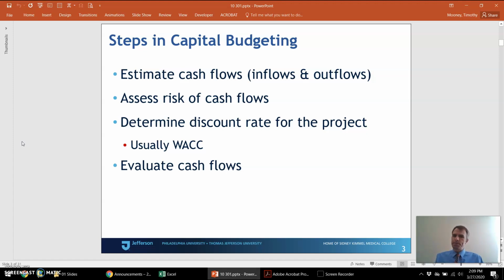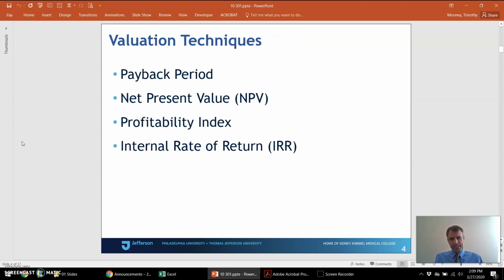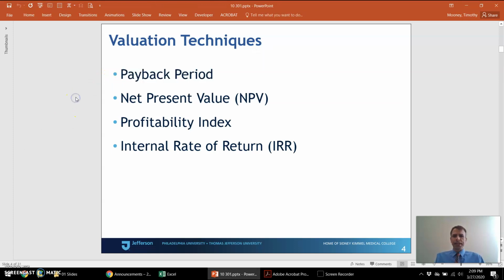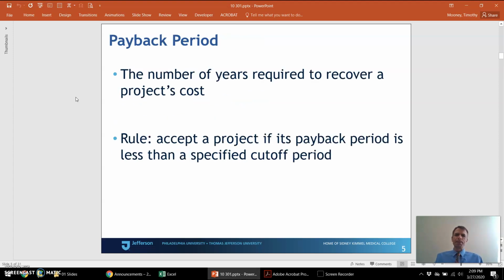Here's a little outline of the steps. And we'll look at a couple of techniques in this chapter. Today's video will just start with payback period and go from there. It was the first one. We talk about all these capital budgeting techniques because they're all used in practice. When we survey executives and managers, people report using these. So let's look at payback period.